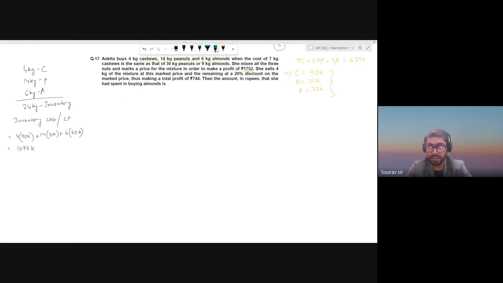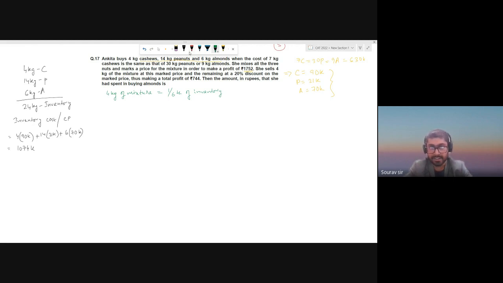Next, we start working on the selling price. She sells 4 kg of the mixture. 4 kg of mixture, that is basically 1/6 of inventory. Right? Because 24 kg was the total stock. So this part is sold at a profit of 1752.